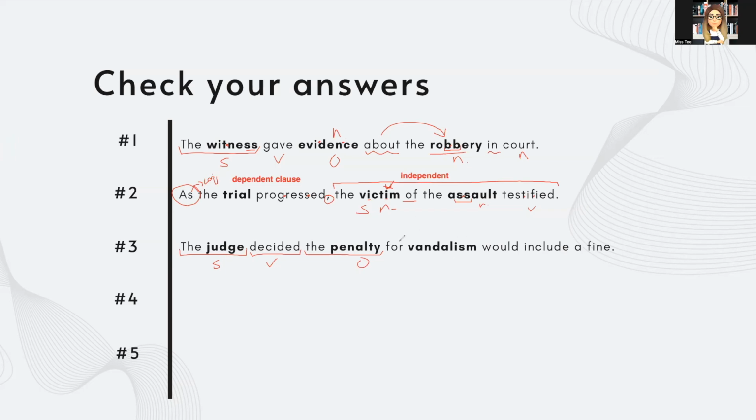So we have the word "for", which is a preposition. And so we're showing the relationship between this noun, vandalism, and this noun, penalty. So the word "for" does that. Then we have a modal, "would". And then a main verb, "include", a fine, which is here a noun, a sum of money that you need to pay as a punishment.